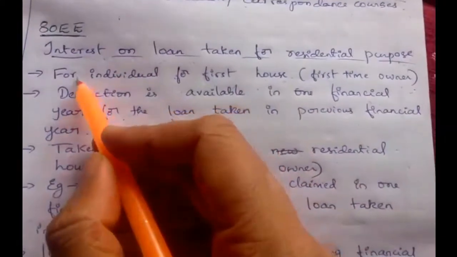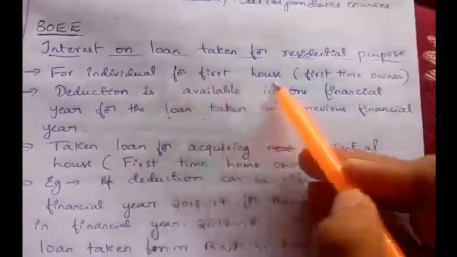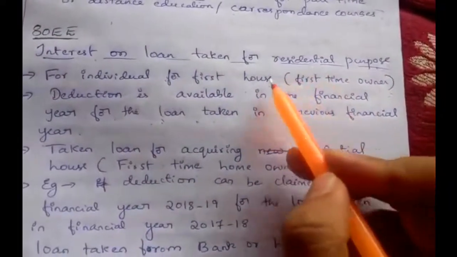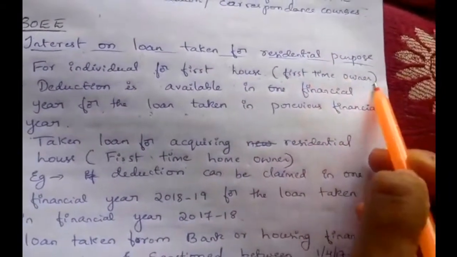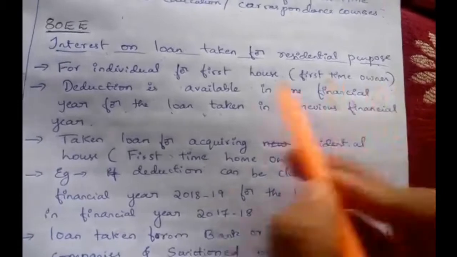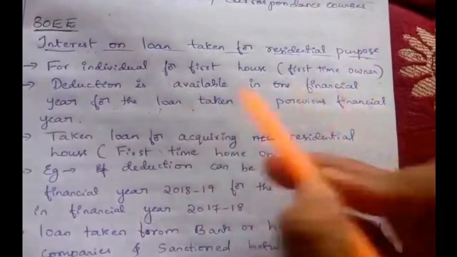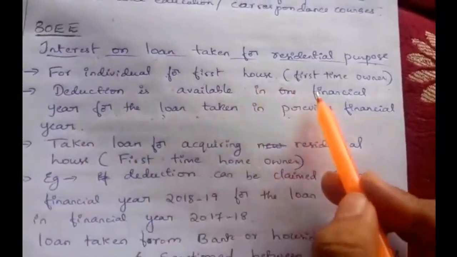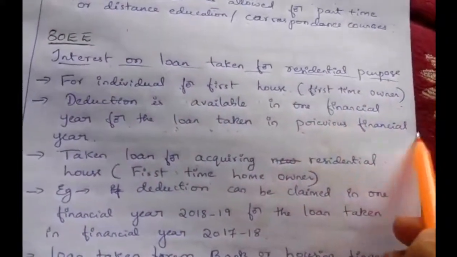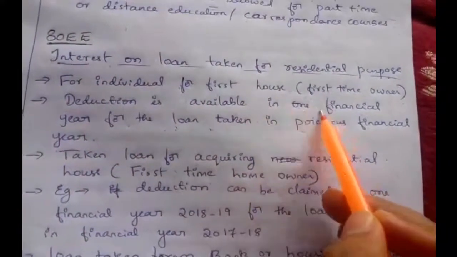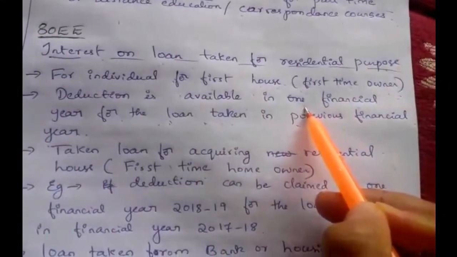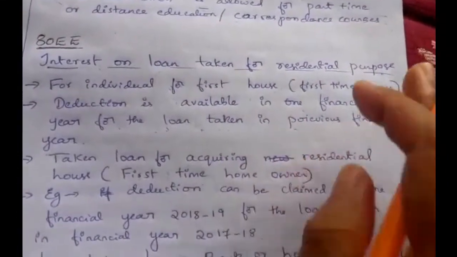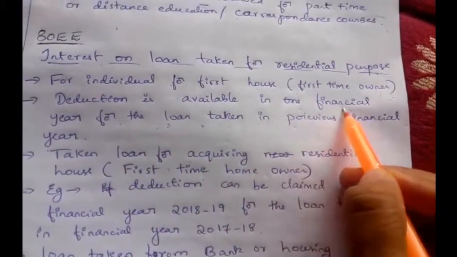There are some conditions. This is for an individual who is a first time owner. If he is acquiring his first house and becoming a first time owner, then he can claim a deduction. This deduction is available in one financial year for the loan taken in the previous financial year. Means in the previous year he has paid interest, so he can claim a deduction in the next financial year.